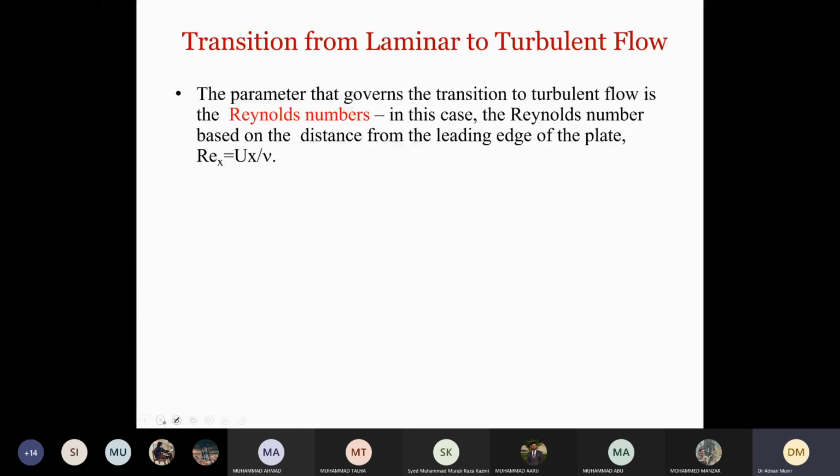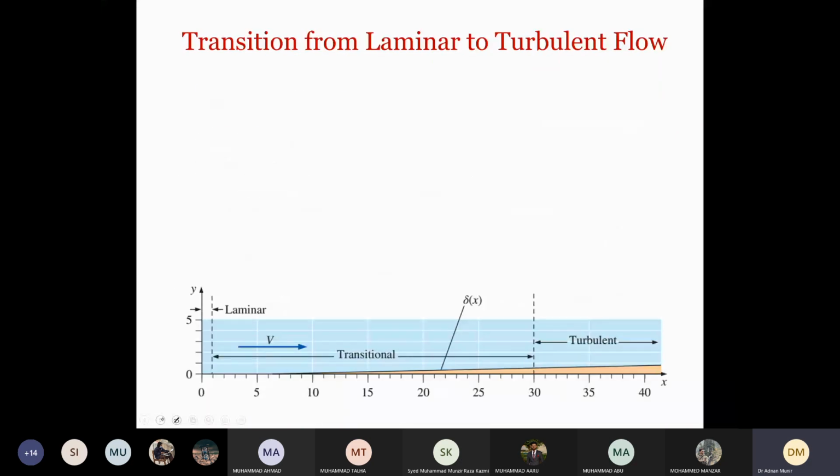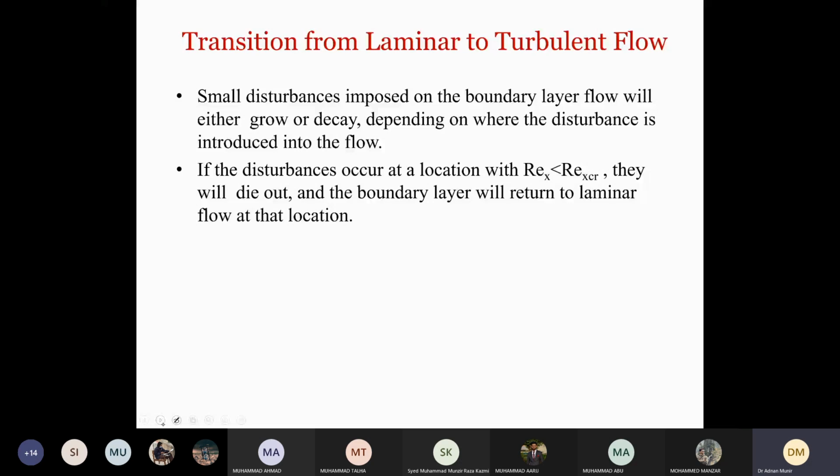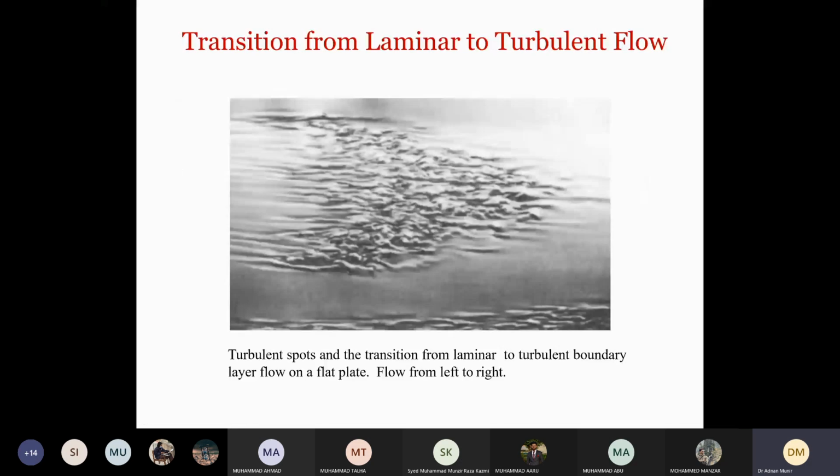Now we discussed about transition, we discussed about Reynolds number, discussed about these disturbances, and then this was an example of transition from laminar to turbulent flow for a beach flow. So you can see that this is an example of a beach where the water is coming to and fro, and this is also considered as flow past a flat plate, because if you look at a beach or shore, it can be approximated as a flat surface.